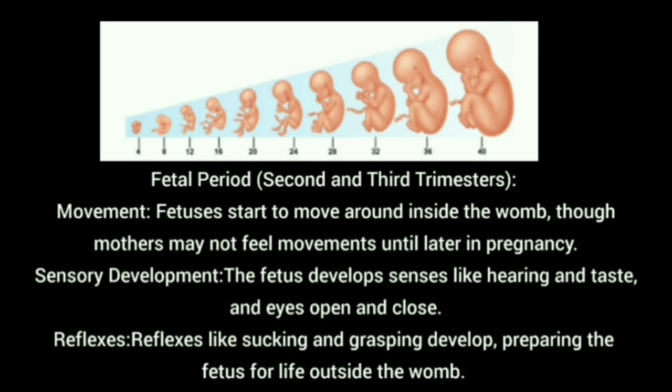The fetus moves around inside the womb, though the mother may not feel the movement until later in pregnancy. Sensory development. The fetus develops senses like hearing, taste, and eyes open and close in the fetal period. Reflexes like sucking and grasping develop, preparing the fetus for life outside the womb. The baby is born after the fetal period.